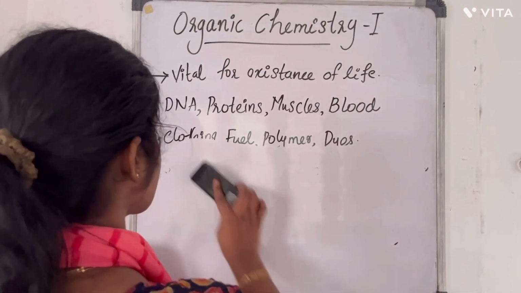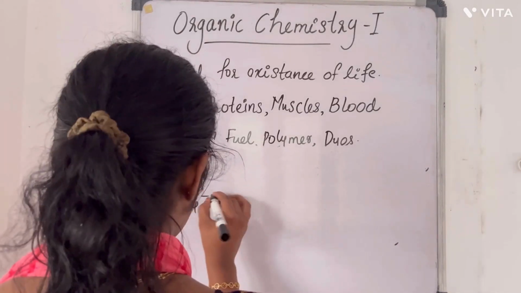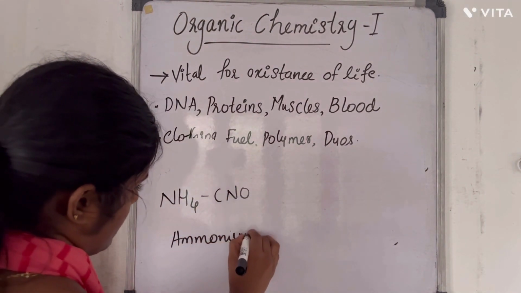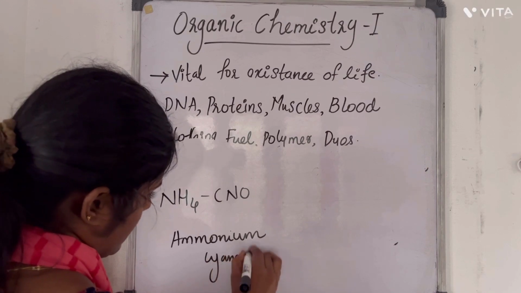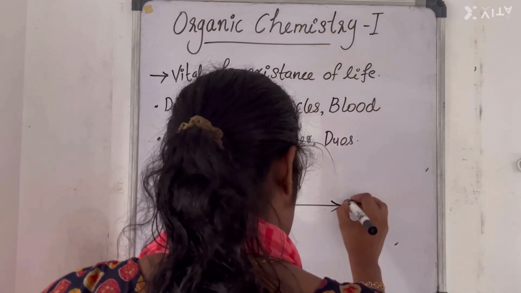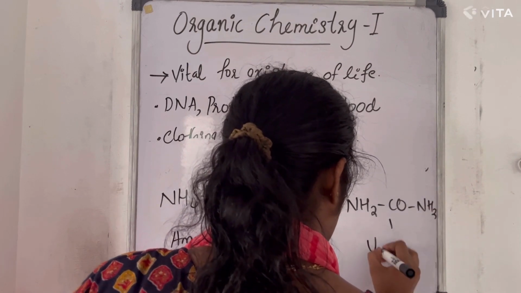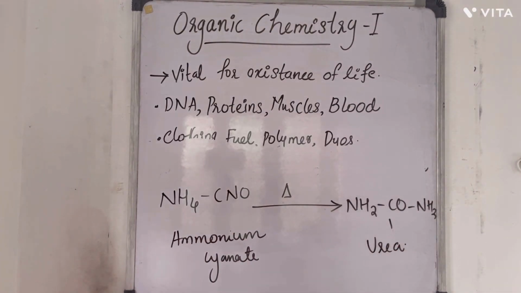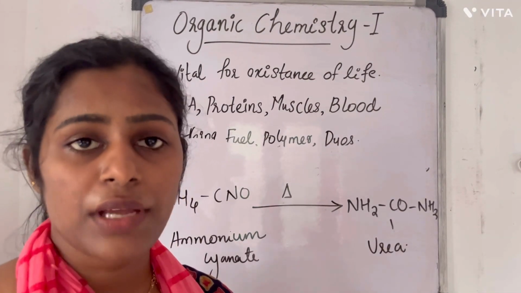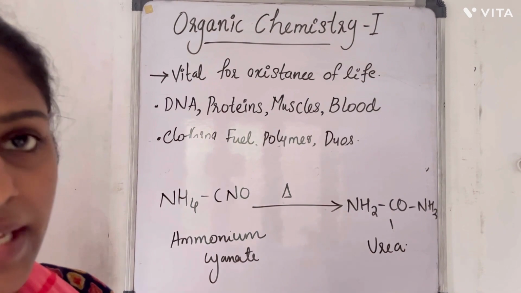So this is NH4CNO. This is called ammonium cyanide. When this was heated, Frederick Wöhler obtained NH2CONH2, which was an organic compound, urea. So this was the first organic compound synthesized from an inorganic compound. Urea was synthesized from the inorganic compound ammonium cyanide.